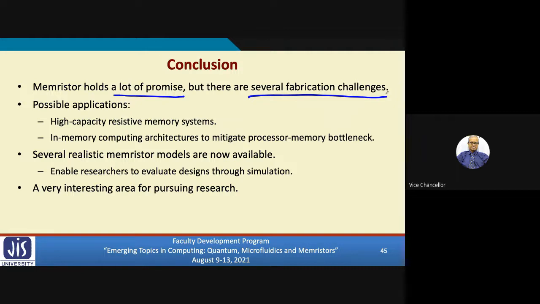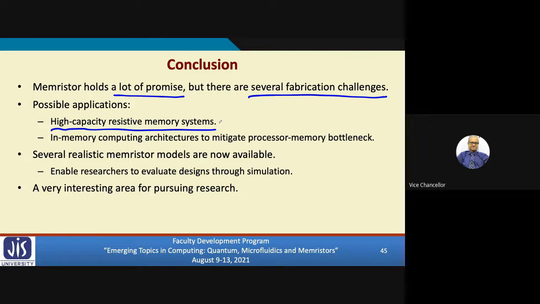Like if on the same chip, I fabricate 10 memristors, the electrical properties of these 10 memristors can be significantly different. Not just 5% or 10%. It can be 30%, 40% different. That is a big challenge which people are still working on. And once they are rectified, you can have very high capacity memory systems.